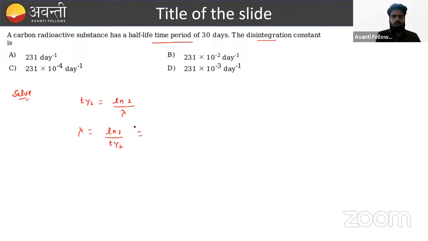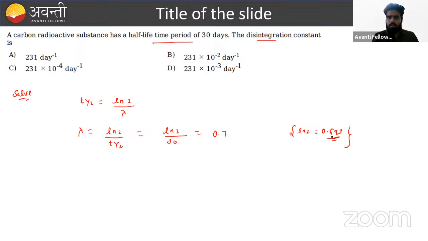And here the value is ln2 divided by t half. T half is given, that is 30 days. What is ln2? Approximately, if we put the value of ln2 approximately, not the exact value, that is 0.7. And the exact value of ln2, beta, is 0.693. So one more thing, beta: after seeing the data, in which question you are going to take an assumption also depends upon your observation.